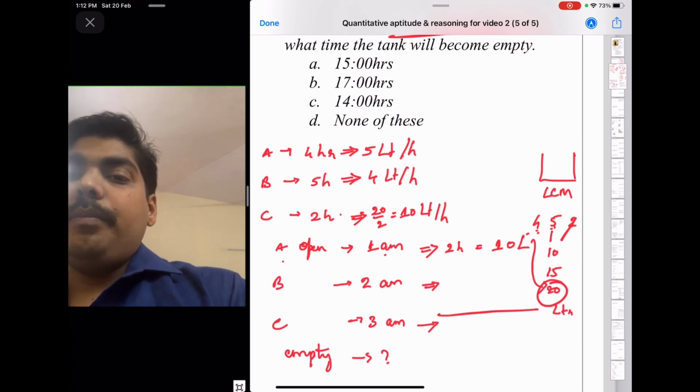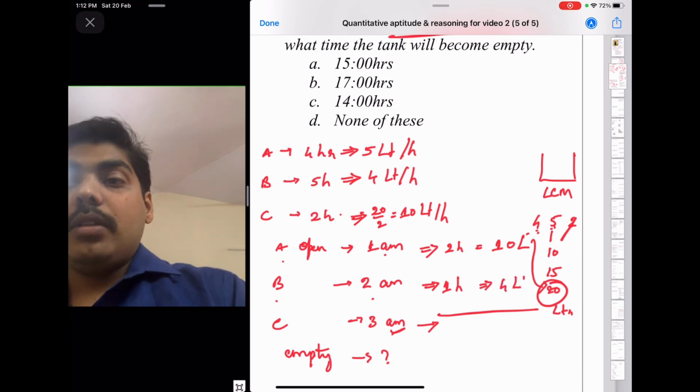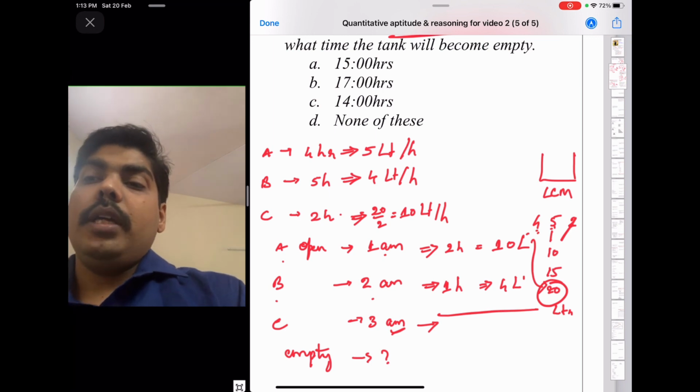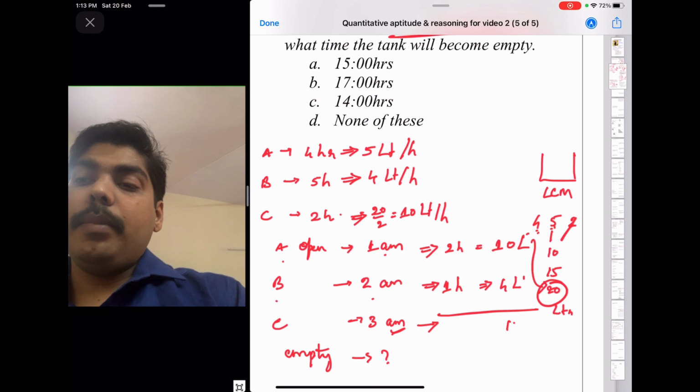B opened at 2 a.m., so at 3 a.m. it was open for only 1 hour, so it has filled only 4 liters. So at 3 a.m. the tank has 10 plus 4, that is 14 liters.